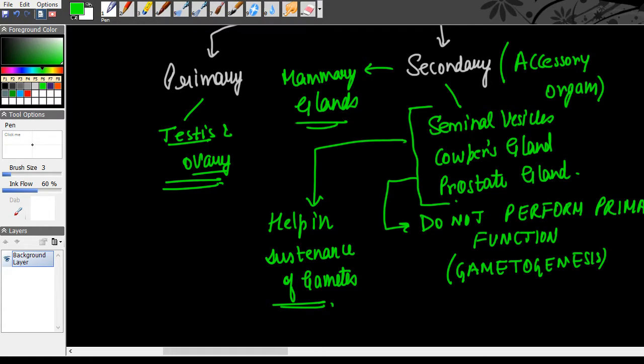Okay, so first of all, let me get this done with. Primary organs perform a primary function. Secondary organs perform some secondary functions. They perform some other functions which are apart from the main function of gametogenesis, that is production of gametes. So that is the difference between primary and secondary sex organs.